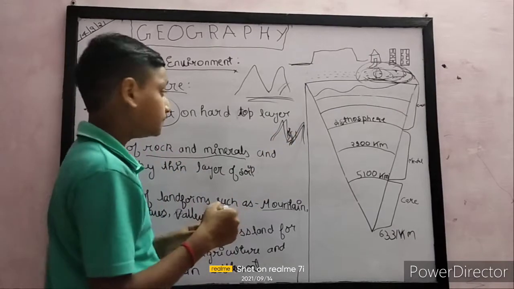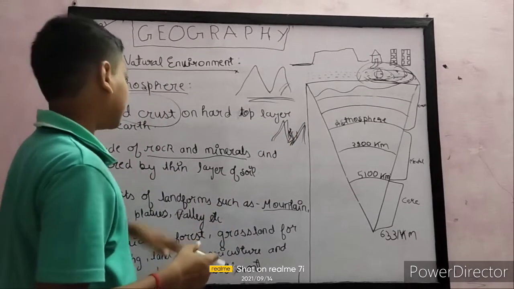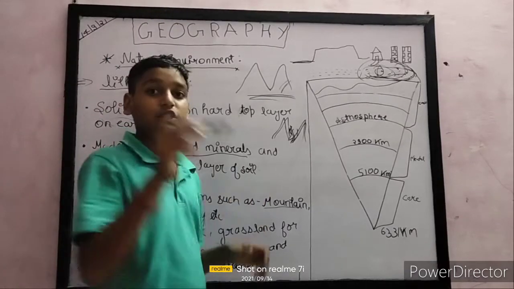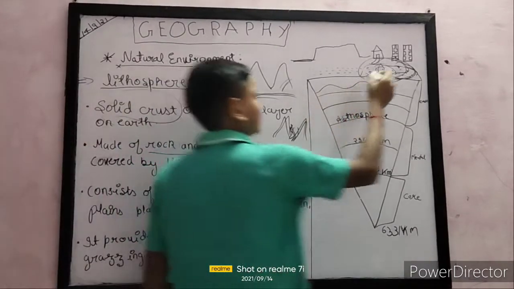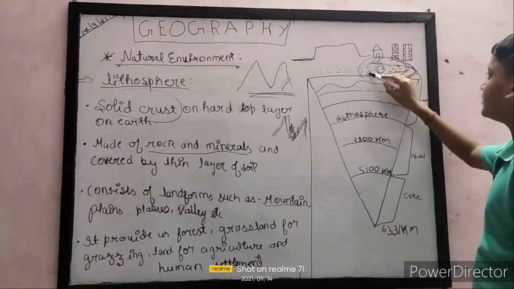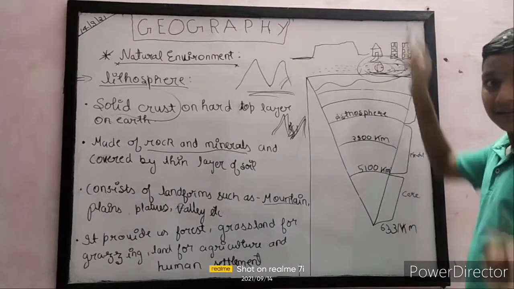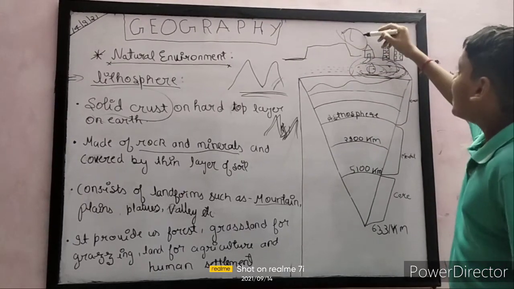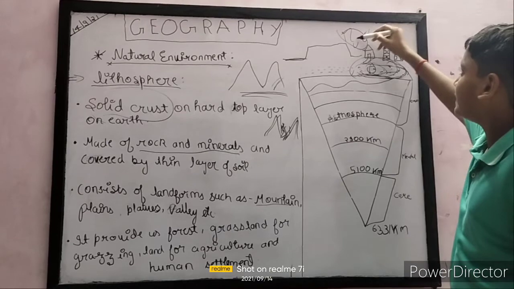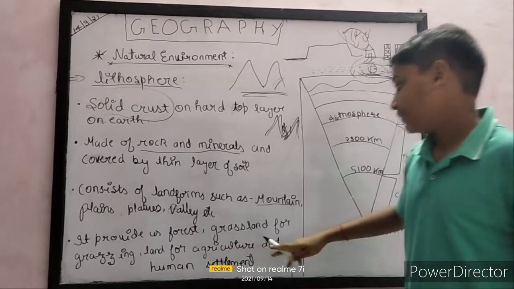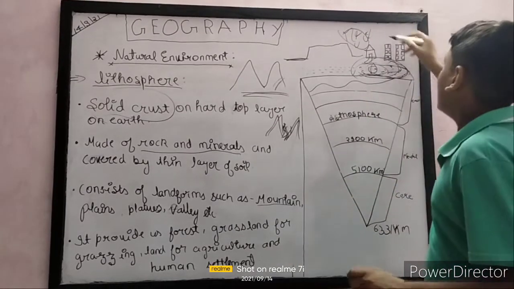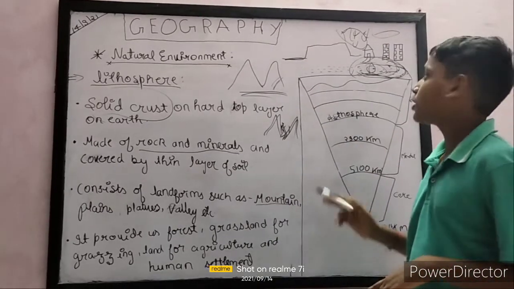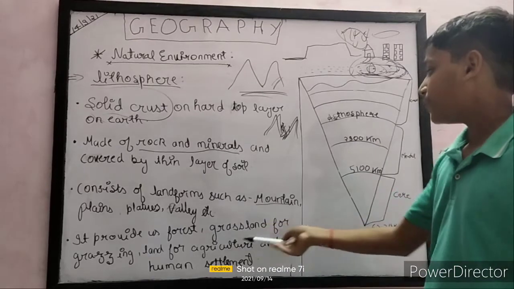The lithosphere provides us forest. The hard top layer of the crust is very big, so there are forests, urban cities, etc. And grasslands for grazing, very big fields with grass for grazing, and land for agriculture.